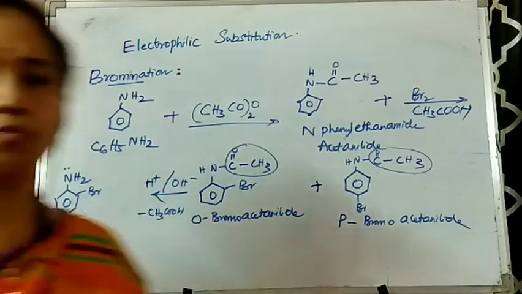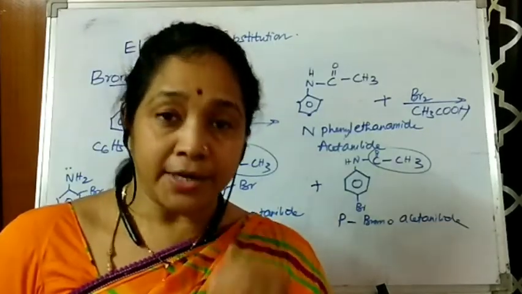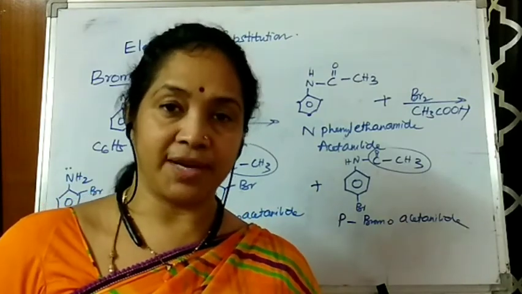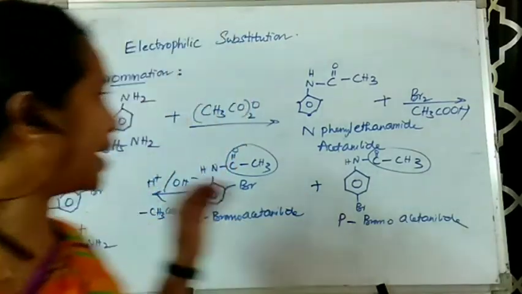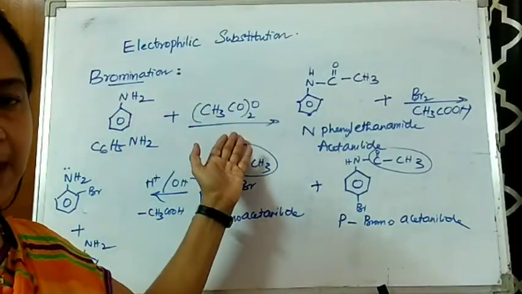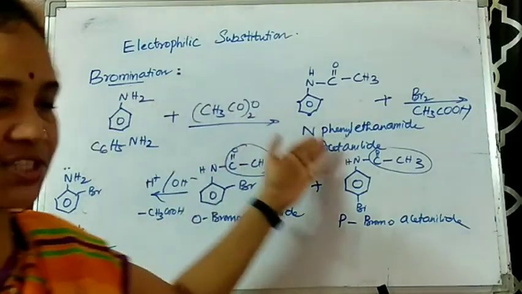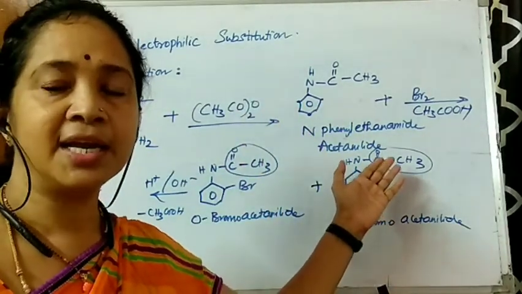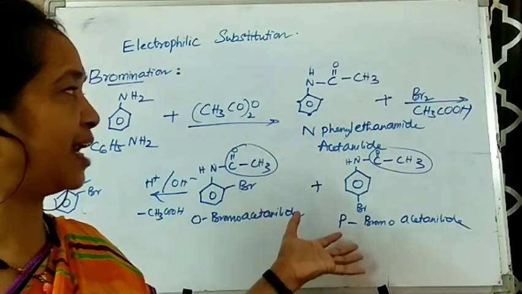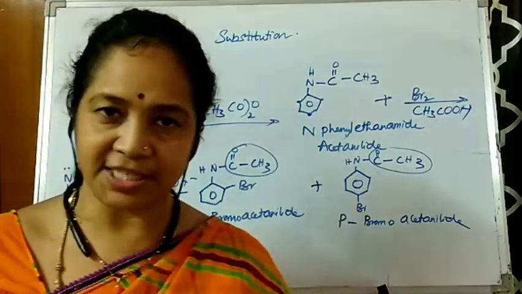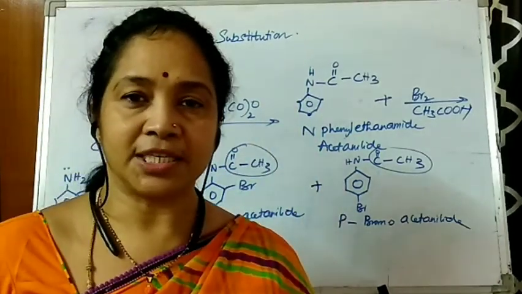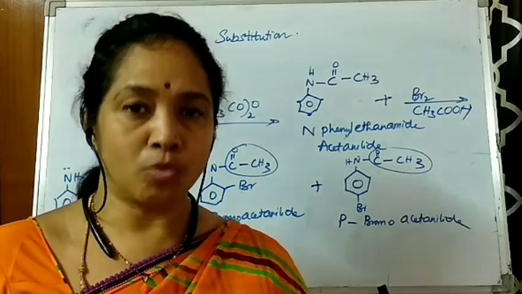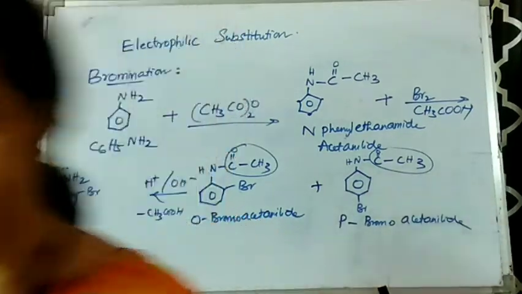So this is how we reduce the hyperactivation of the amino group by treating it with acetic anhydride, converting aniline to acetanilide. Then acetanilide performs the electrophilic substitution reaction, such that you get the desired mono-substituted compounds.